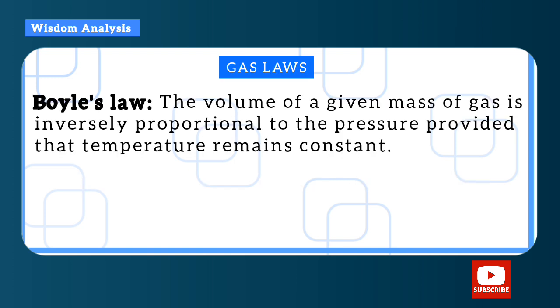So here are the gas laws. The first is Boyle's law. The volume of a given mass of gas is inversely proportional to the pressure, provided that the temperature remains constant. So V is inversely proportional to P, as you can see, and this constant K is temperature. So if you solve that, we have PV equal to K and P1V1 equal to P2V2. This method is used to solve for any pressure or any volume that is missing.